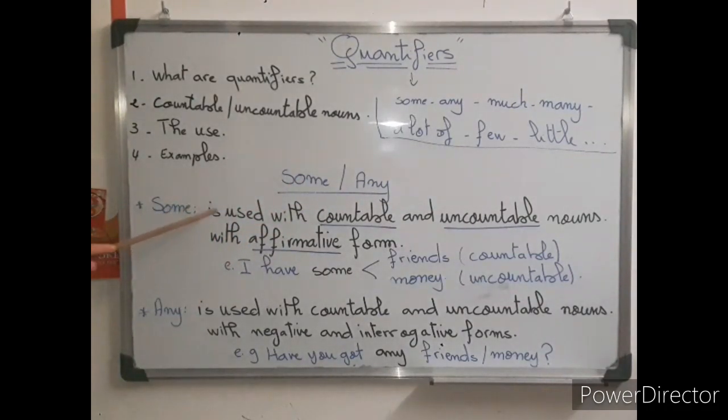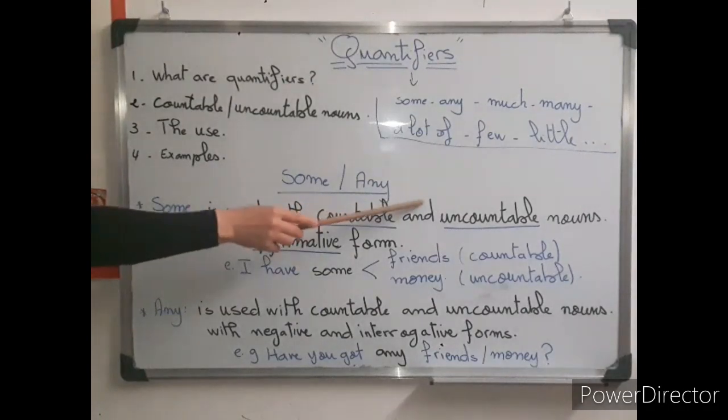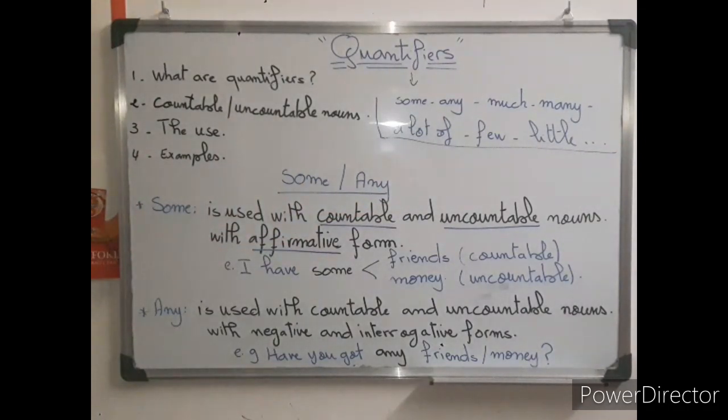So some is used with countable and uncountable nouns. Alors, here we don't have a problem. Some goes with countable, les choses qu'on peut compter, and les choses qu'on ne peut pas. So countable and uncountable nouns. And it's used with affirmative sentences. Affirmative sentences, full stop. Can I use some with negative or interrogative? No. Yes, I can use it with countable and uncountable, but I can't use it with negative and interrogative, only with the affirmative form.